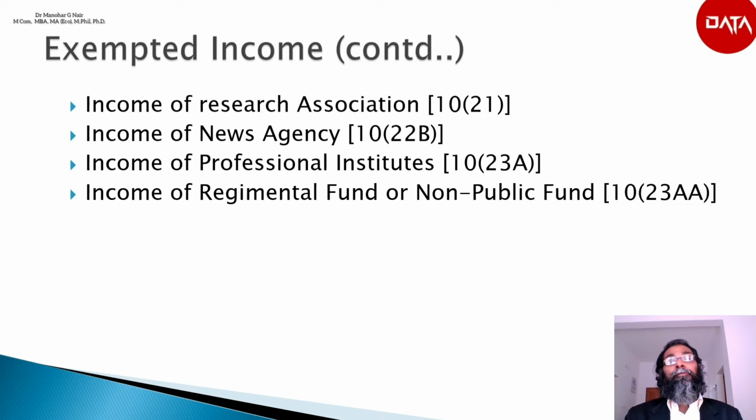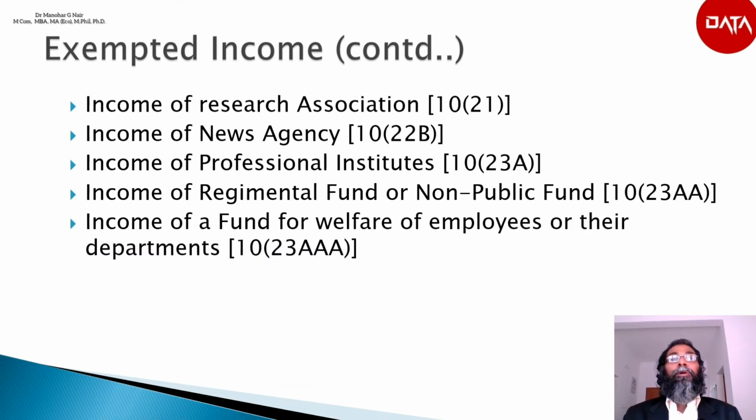Next is income of regimental fund or non-public fund. According to section 10(23AA), the income derived by any regimental fund or non-public fund established by the armed forces of the Union for the welfare of their past and present members and their dependents is fully exempt.